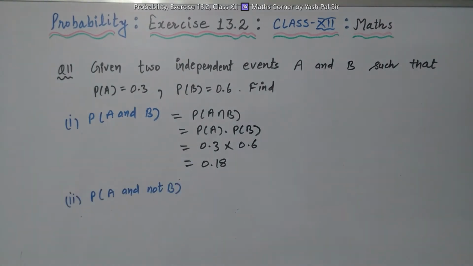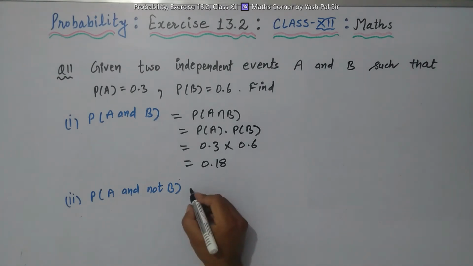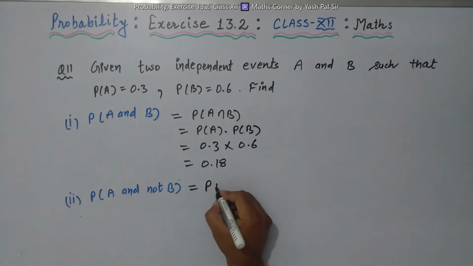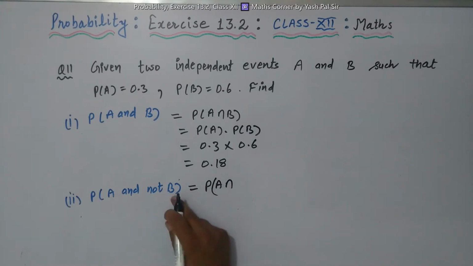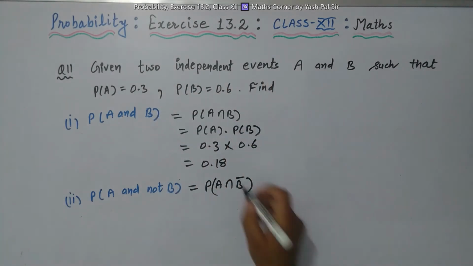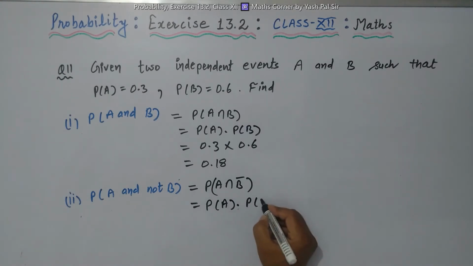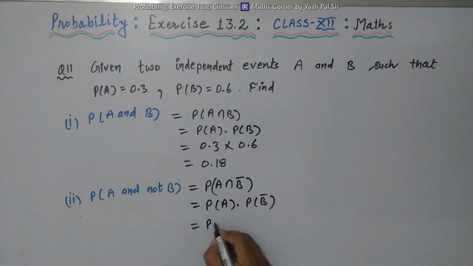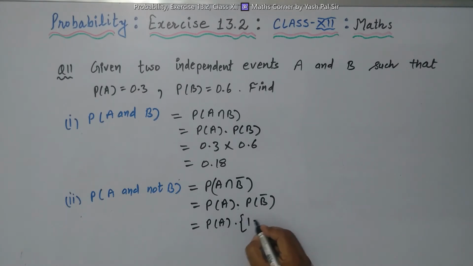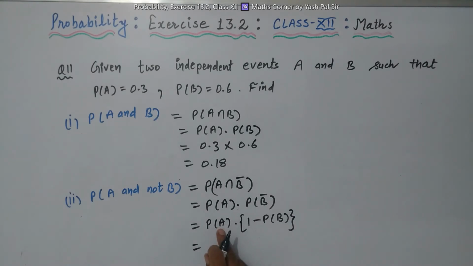Next part, what is probability of A and not B? Again symbolically we write this as probability of A intersection not B, mean B bar, because A and B are independent events. So again we can write this as probability of A into probability of B bar, right? So next we have this is equal to probability of A into probability B bar, not B mean 1 minus probability of B. So this becomes, what is probability of A?